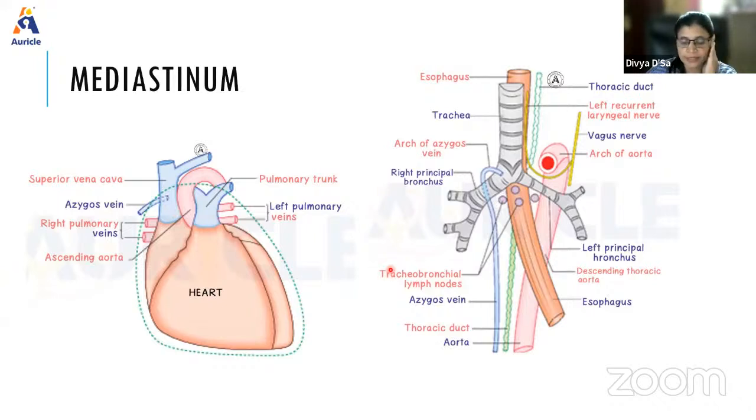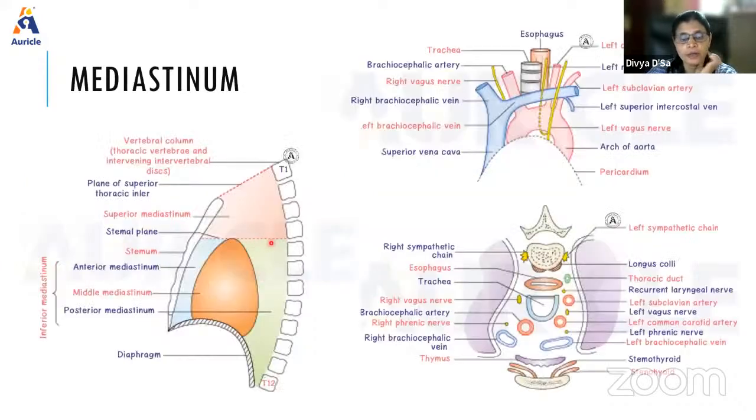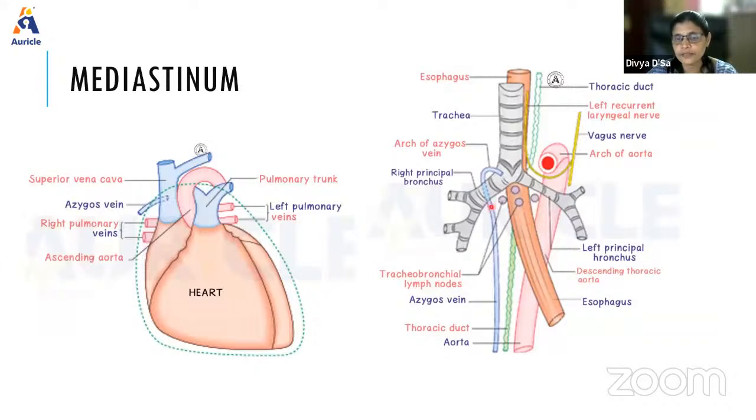Then the posterior mediastinum. These are its boundaries. Superiorly will be the imaginary line, and inferiorly will be the diaphragm. Anteriorly will be the pericardium and the heart, and posteriorly it will be the T5 to T12 vertebrae. So what are the contents here? We will see the bifurcation of the trachea. The esophagus is seen, the thoracic duct is seen, the azygos vein. This is the descending aorta. And tracheobronchial lymph nodes. So they form the contents there.